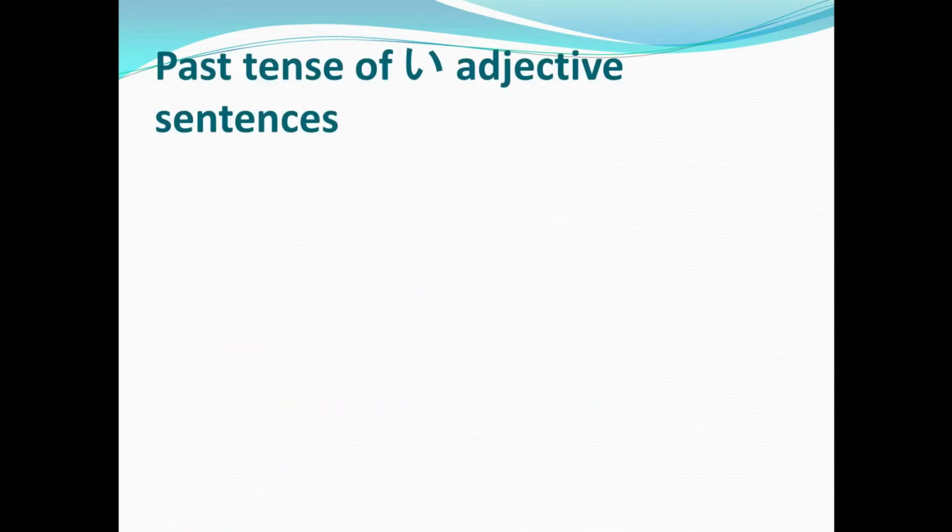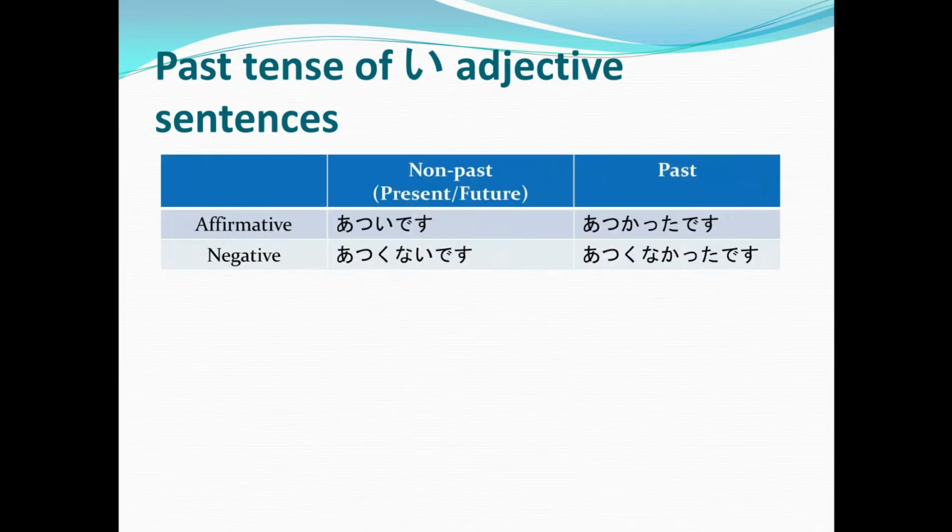Now, for the past tense of adjective sentences, for the non-past, present-future affirmative, you just have to add desu to the adjective, while for the past affirmative, you remove the last i and then add katta desu, just like what we've discussed in lesson 8 or 9.